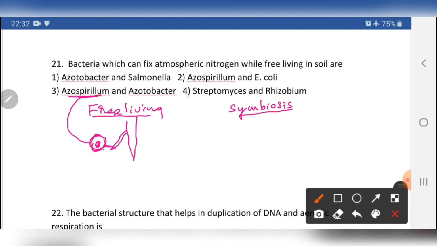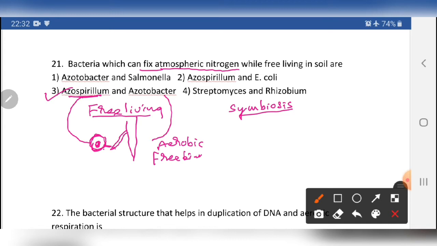Even Azotobacter is also a free living individual, but Azotobacter is an aerobic free living individual. Both are involved in the fixation of nitrogen. Generally we can talk about atmospheric nitrogen fixation, which is nothing but the conversion of N2 into ammonia. It is done with the help of microorganisms, so it is biological nitrogen fixation.